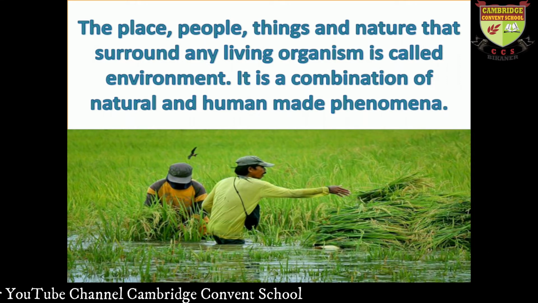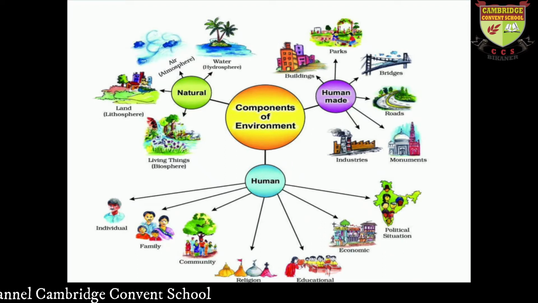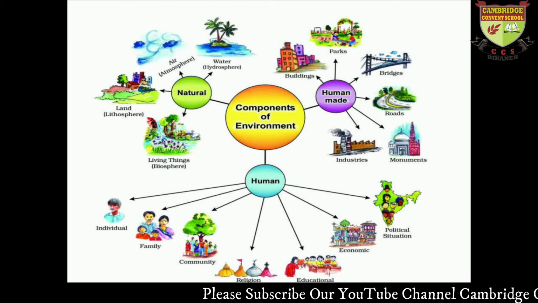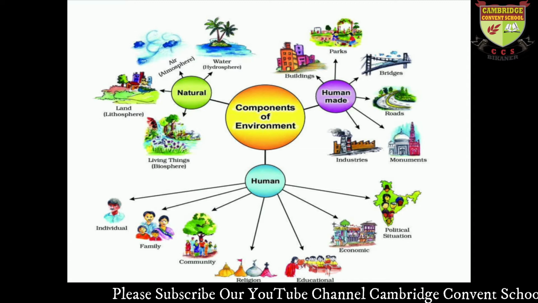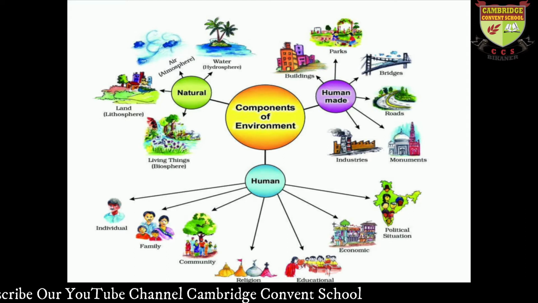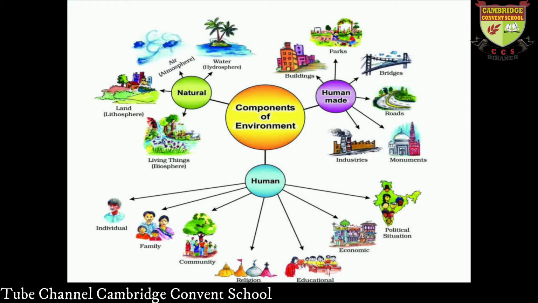So there are many components of environment, natural and human-made. As you can see in the pics, there are natural factors and human-made factors. Water bodies are called hydrosphere, and gases make up our atmosphere, which is called air. The land in which we are living and staying is called lithosphere. And all the living things make the biosphere.